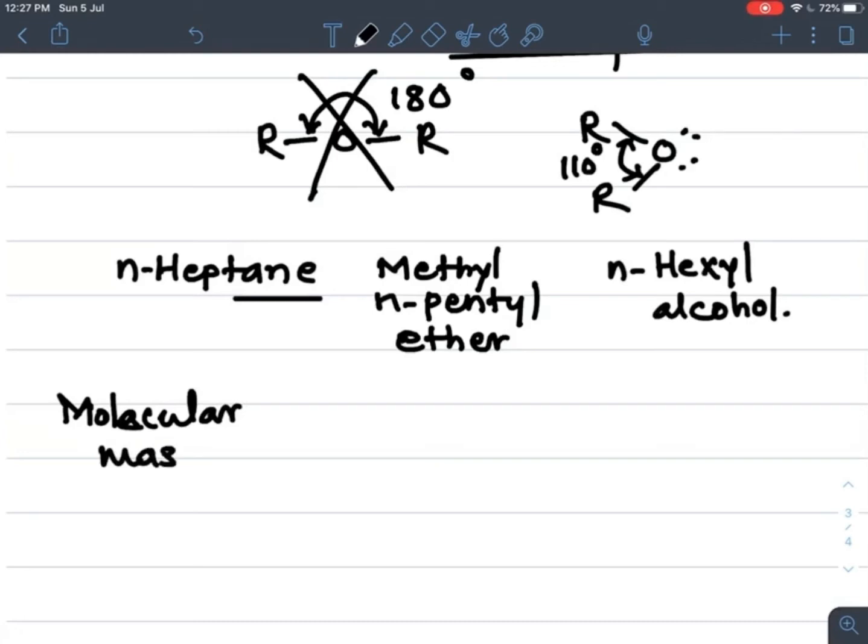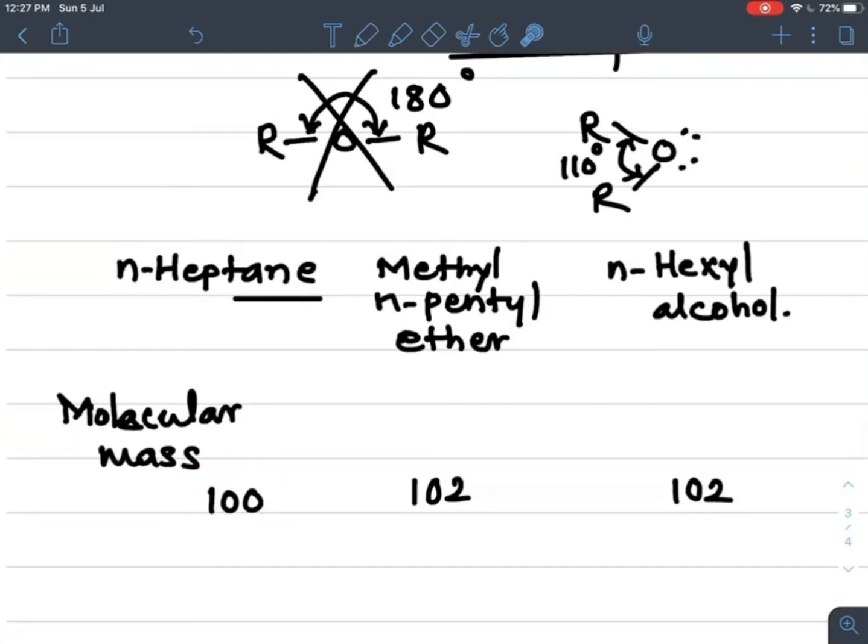The molecular mass of N-heptane is 100. In methyl N-pentyl ether it is 102, and N-hexyl alcohol is again the same as ether, that is 102.